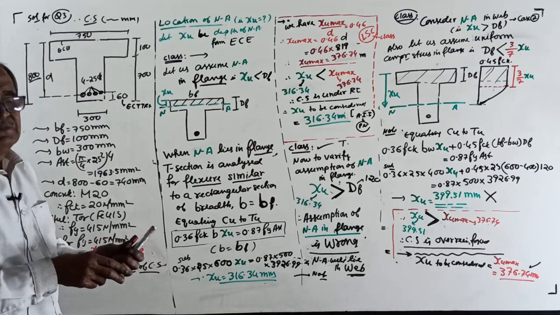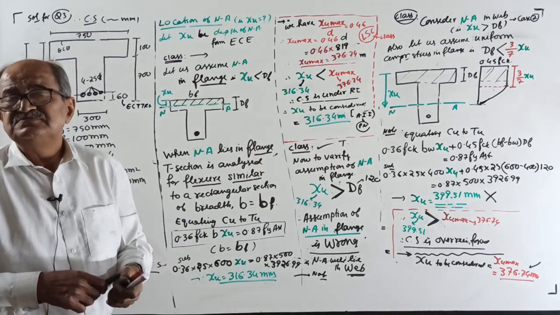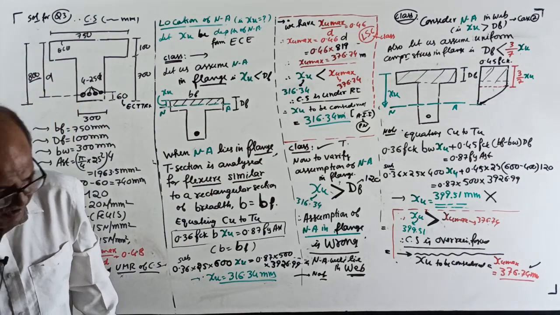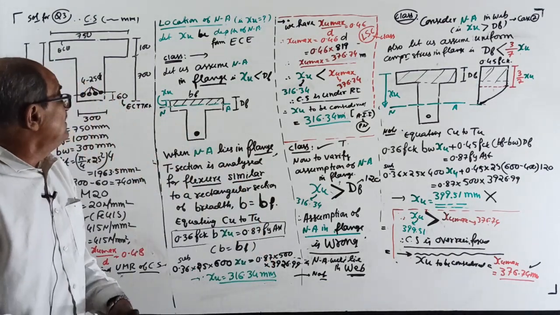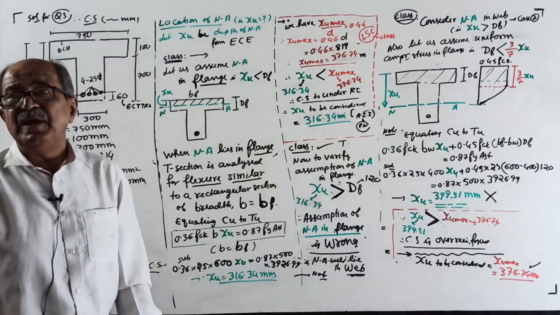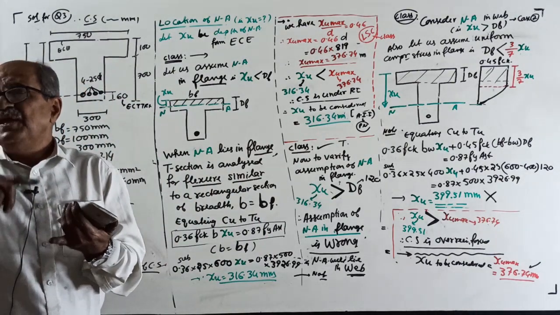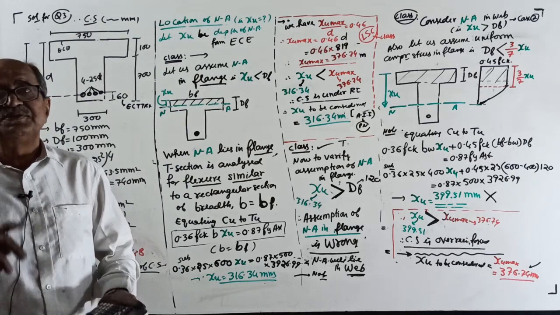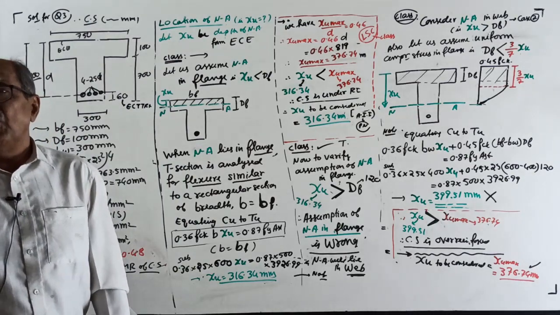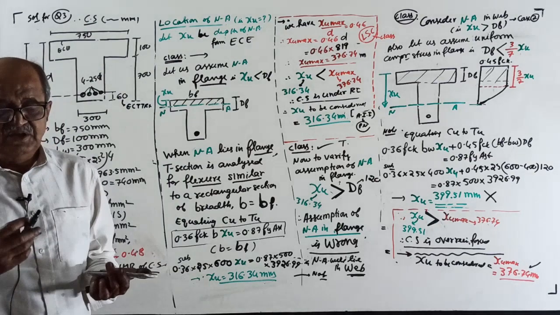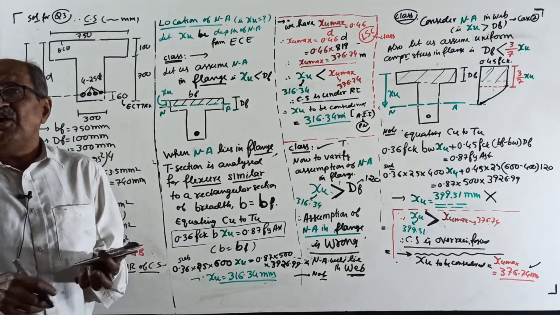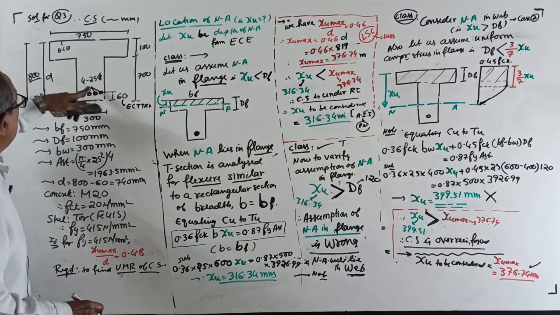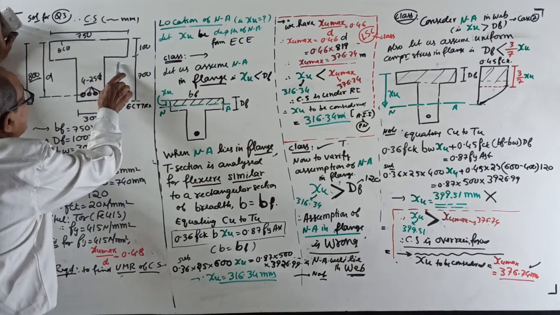But I will do one thing now, just to give you confidence, how you can imagine everything here and solve. See, question number 3 is the lengthiest question. Why? Flange will fail. Web with uniform stress will fail. Finally non-uniform will come. So 3 rounds are there. Actually if you solve fast, not more than 10 minutes. Therefore, all this I have to adjust now. Adjust means I set the question so that I can make out how to drag the web. Neutral axis will be somewhere here now.